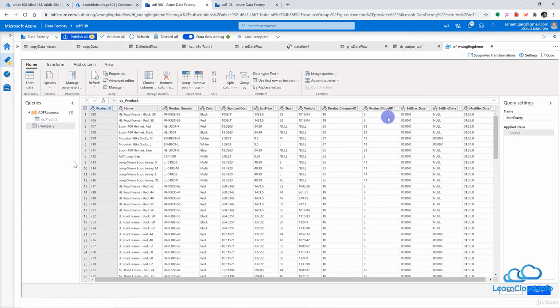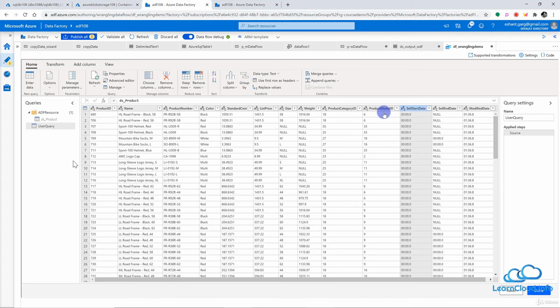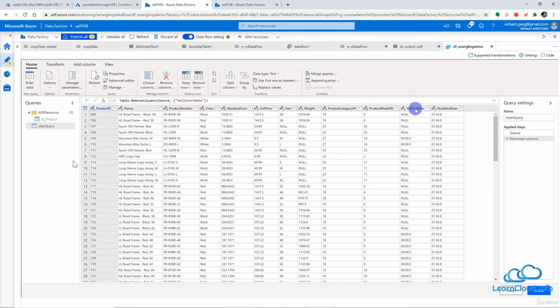Or you can simply, for example, select this column, right click, and remove this column. You can duplicate this column if you want, or you have different options like unpivot, or you can replace the values and all that. So let me just remove this column right now, and this column is removed, and you can see that we have another step added here.